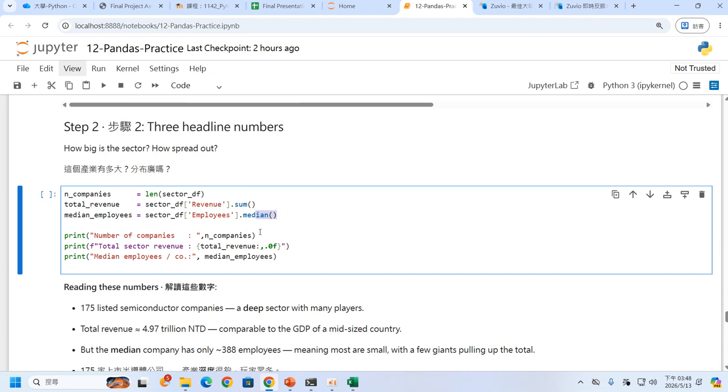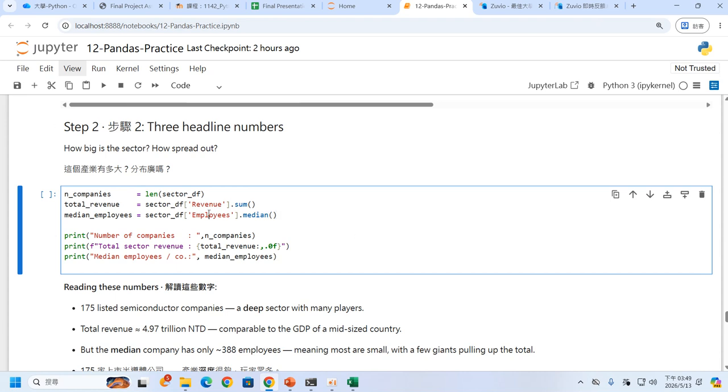Why do we need to know these three things? The first is how big this sector is. The second is whether the total revenue is high or small. Maybe there are over 100 companies in here, and we need to understand whether the revenue is high or small, so we can evaluate whether they have large power in this sector or not.